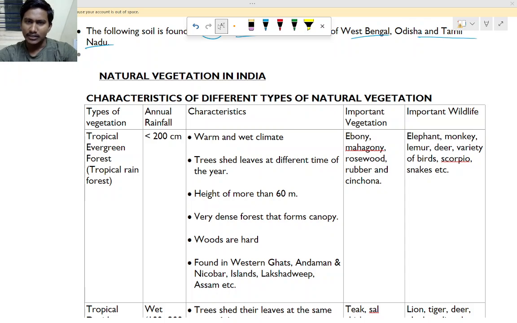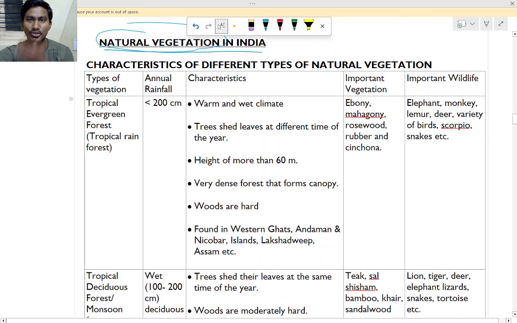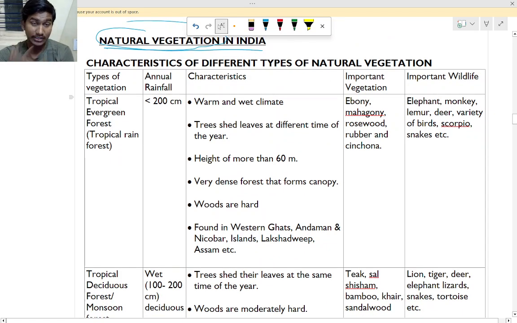Next is natural vegetation in India. Natural vegetation means which trees and grass will grow naturally and automatically in the different regions, and you don't have to support them.